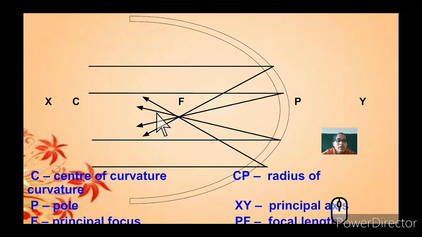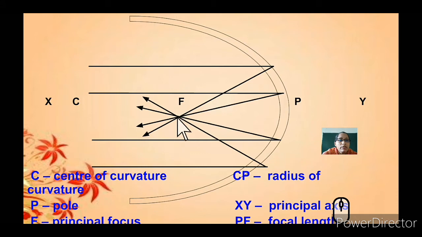As I told you, in a concave mirror, the light rays, in any reflection that happens, converge at a particular point F, that is the focal point. C is known as the center of curvature. P is represented as the pole. Pole is the center of the spherical mirror.